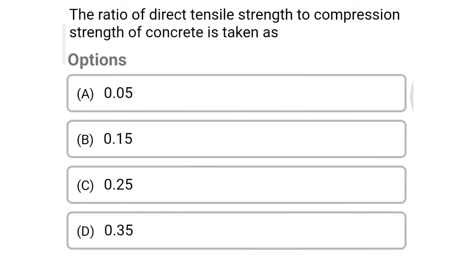So next question, the ratio of direct tensile strength to compression strength of concrete is taken as option A 0.05, option B 0.15, option C 0.25, option D 0.35. So the correct answer is option B 0.15.